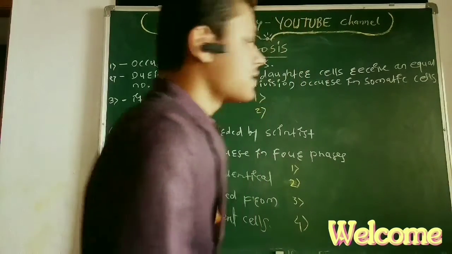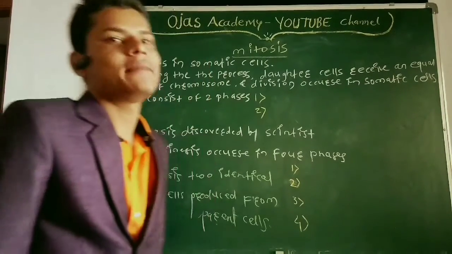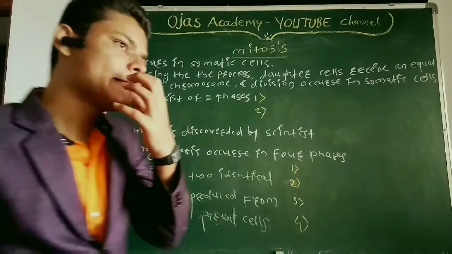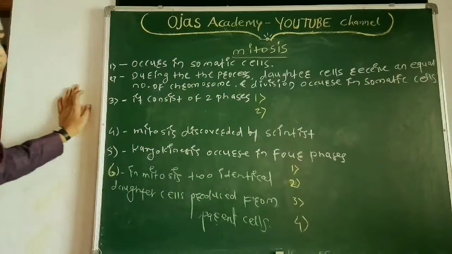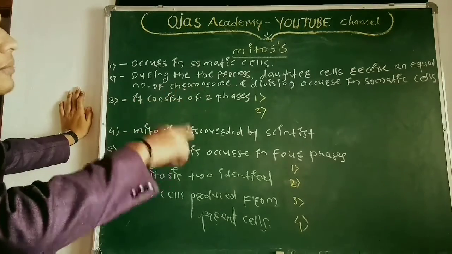Hello friends. Yesterday we studied about cell division and its types. What is cell division? Cell division is an important property of cells and living organisms. There are two types of cell division: one is mitosis and another is meiosis.